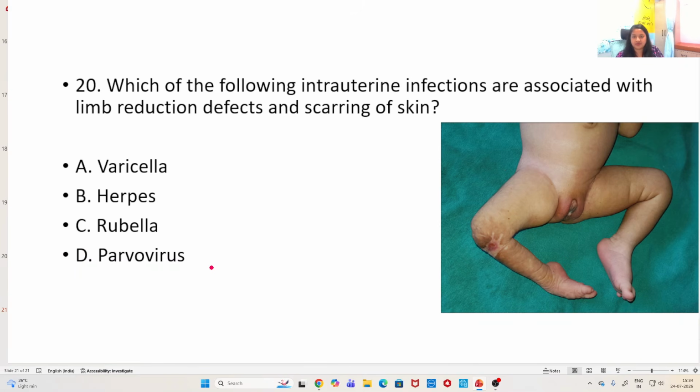And the last question for today is, which of the following intrauterine infections are associated with limb reduction defects? This picture is showing you limb reduction and scarring of skin. Now, this can be asked as a spotter in your OSCE, or as an image-based question in your NEET exam, right? So the answer here is varicella or chickenpox infection. This can cause limb reduction defects and scarring like this in the fetus. Congenital varicella syndrome. So that's all for today, and stay tuned for further videos.